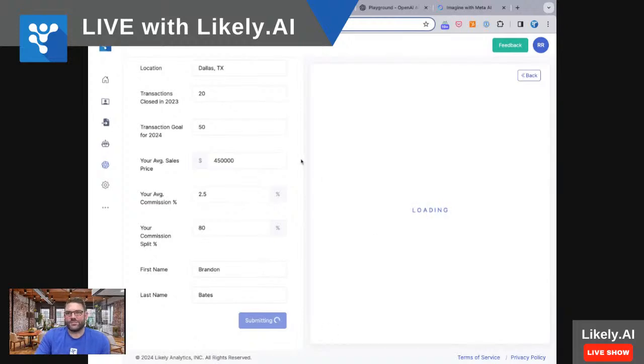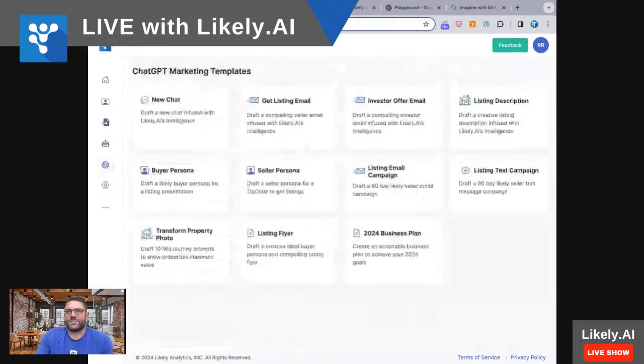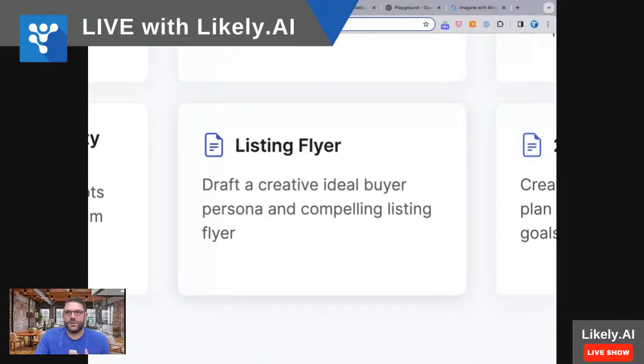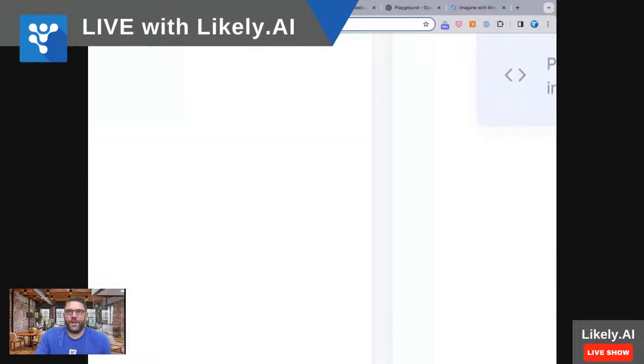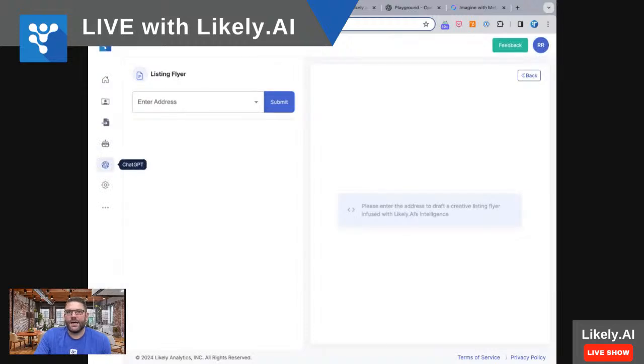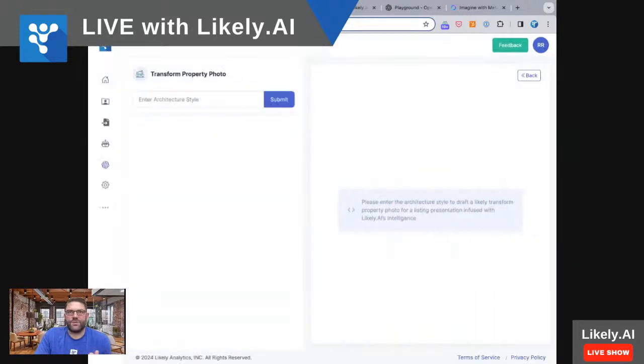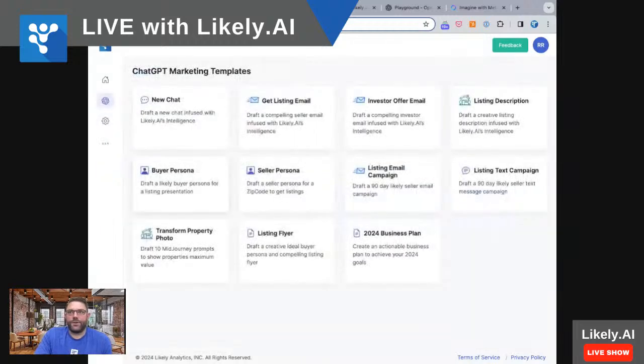So back to this. While this loads, one of the great things that we can do is help you with the additional marketing content as you get into 2024. Go Frogs, baby. And so what does that actually mean? We're building this business plan. We have a listing flyer, so you can literally just have a full flyer written for you by just selecting an address. And then we've got the property transformation. So if you have an ugly photo, this will allow you to make beautiful photos out of an ugly listing photo. But it really comes down to the marketing.